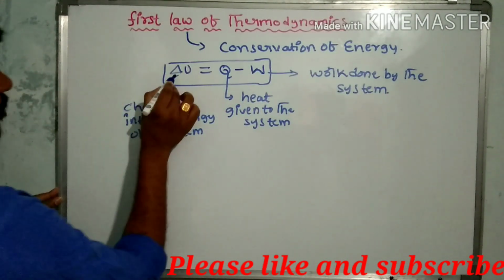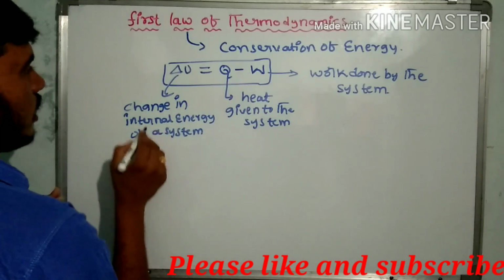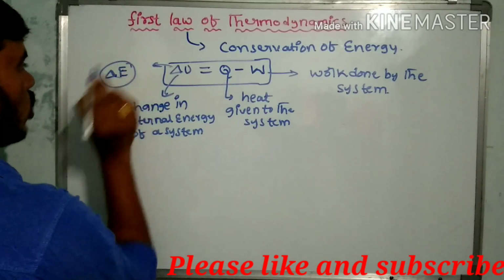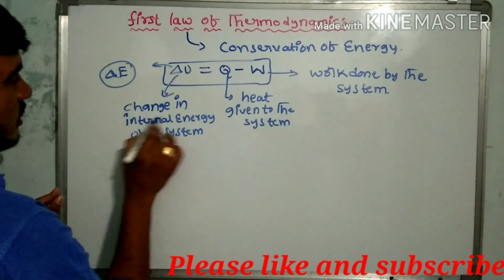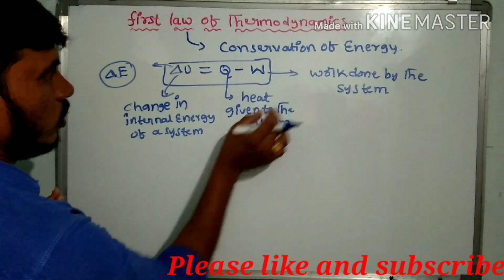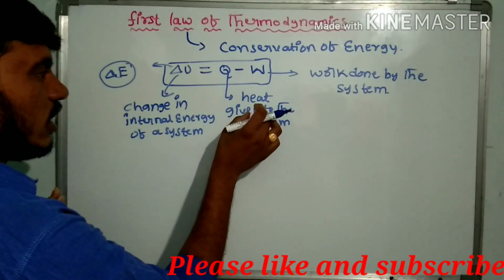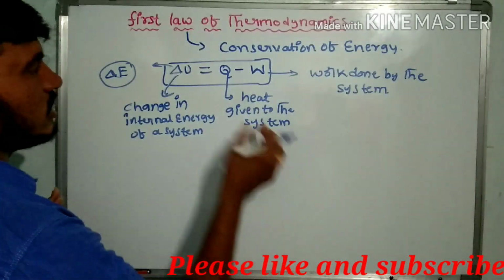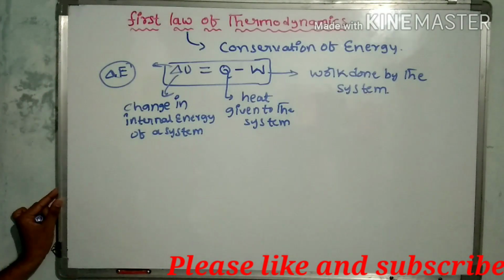In the mathematical formula, dU = Q - W, and sometimes it is dE. dE is also internal energy. The change in internal energy of a system is equal to Q - W. This Q is the heat given to the system and W is the work done by the system. This is the mathematical formula.